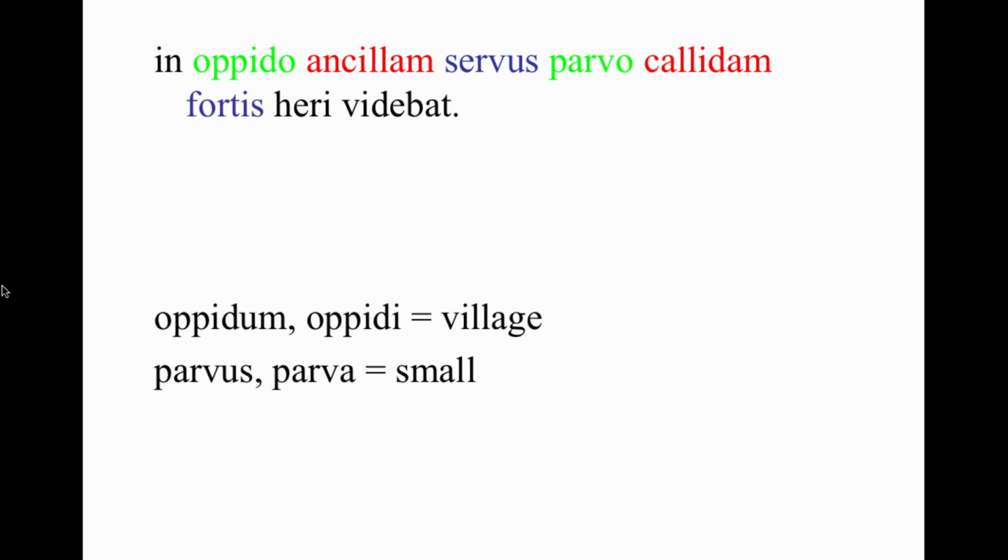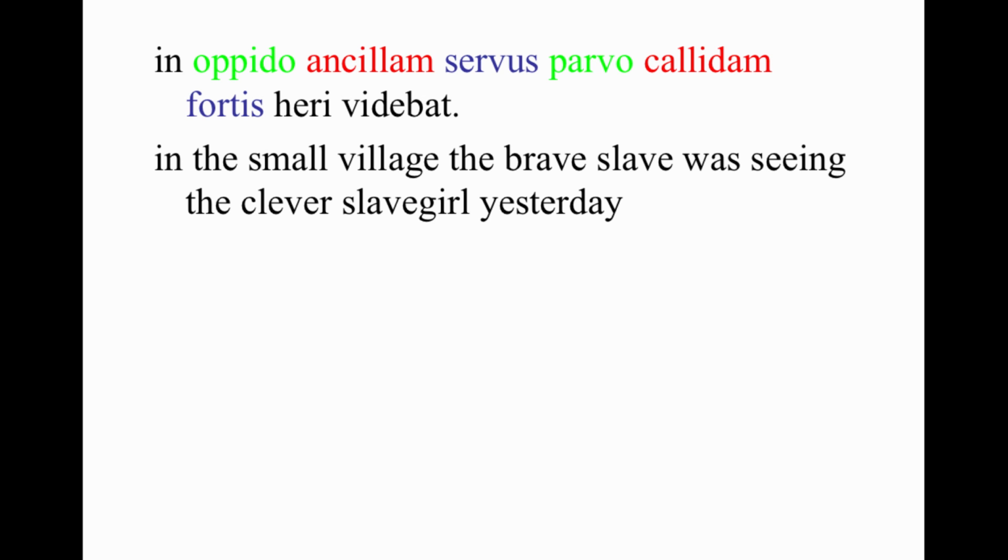In the ablative, it's going to have that O ending, and the adjective parvo will also have the same ending in this case. Put all this together, this sentence translates to, in the small village, in oppido parvo, the brave slave, servus fortis, was seeing, videbat, the clever slave girl, ancillam calidam, yesterday, heri.